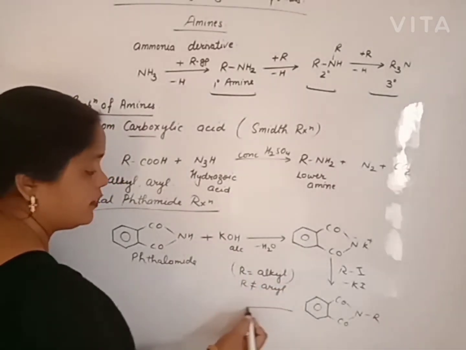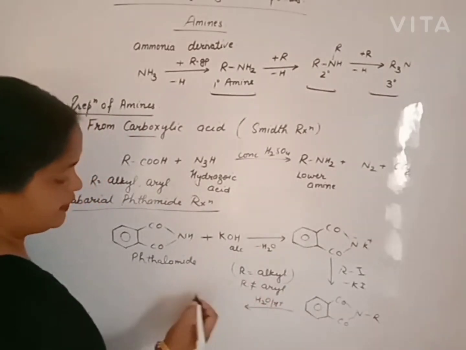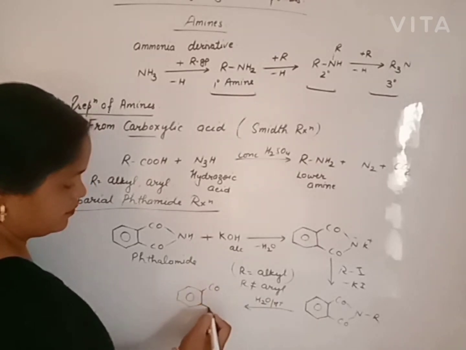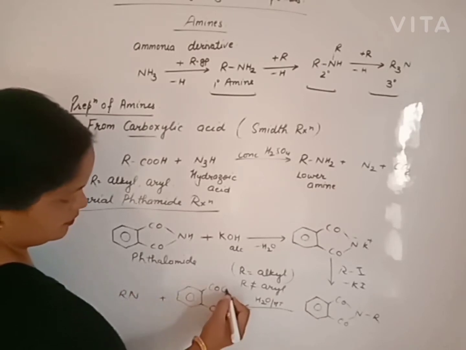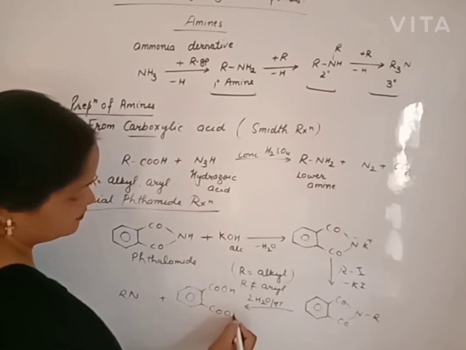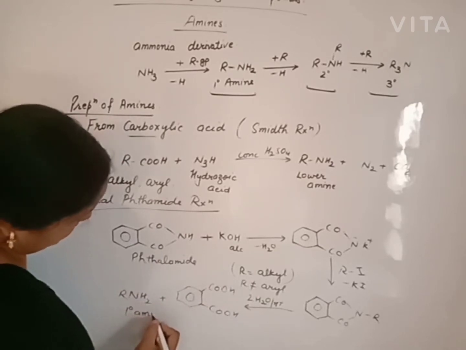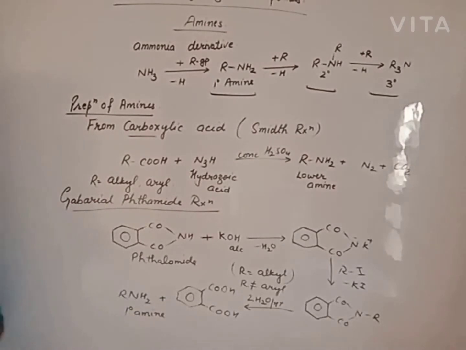Then hydrolysis takes place. On hydrolysis, we get phthalic acid. Two moles of water are used, and we get primary amine. By this reaction, only primary amine can be prepared, not secondary or tertiary amine.